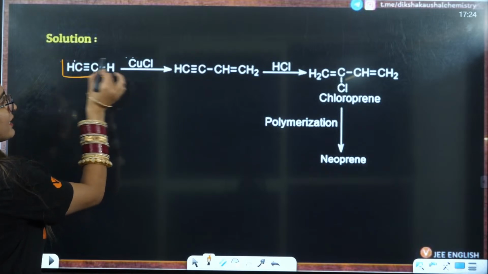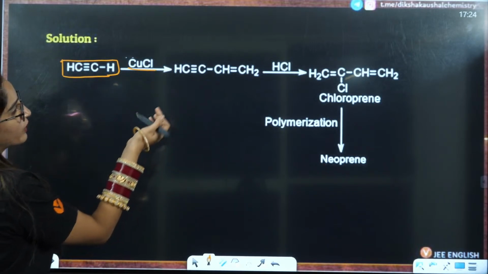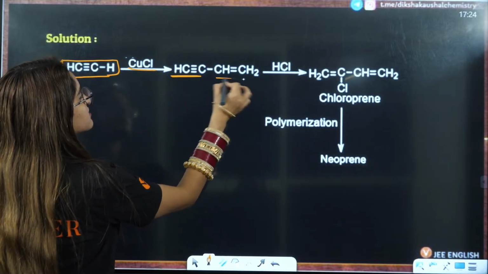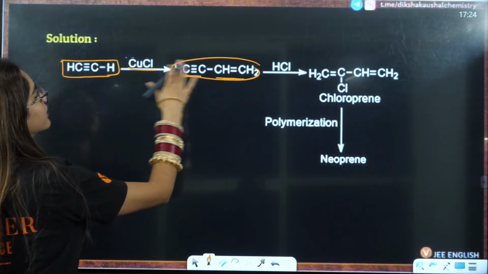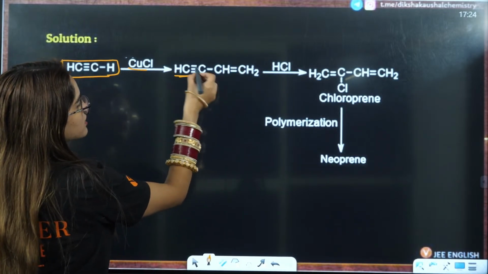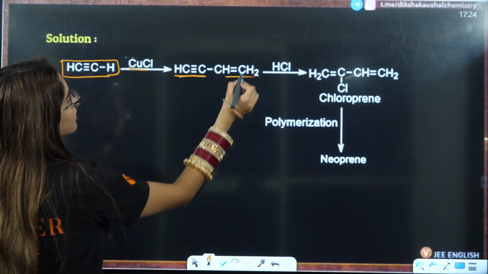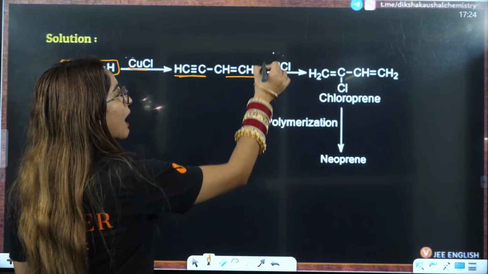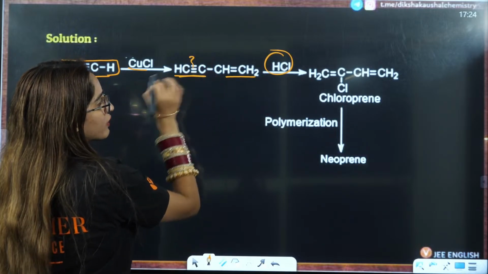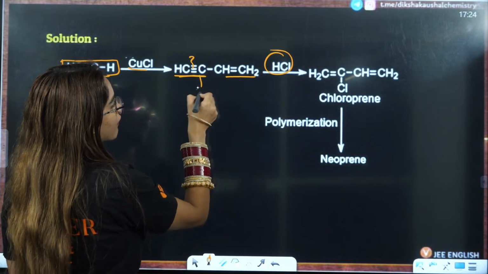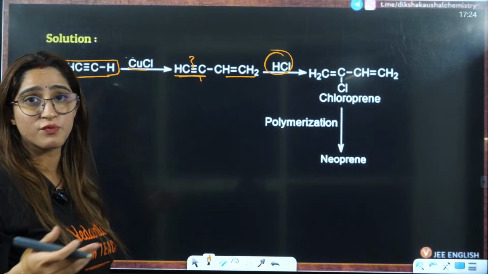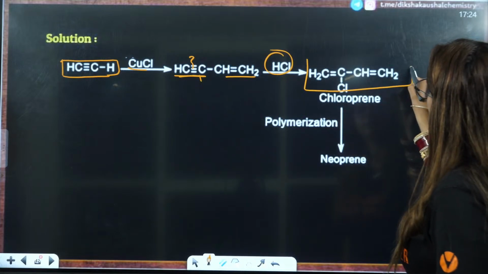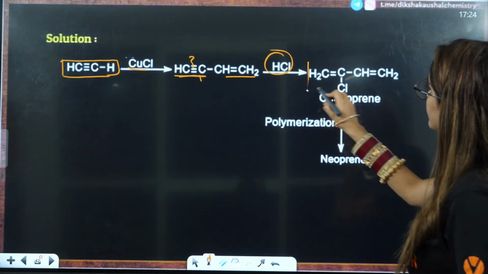You have ethyne here. With CuCl2, we know that it will get doubled here. So you will have HC≡C and HC≡C, that means this will get doubled, and the product will be CH≡C–CH=CH2. That will be formed here. After that, you add HCl here. One pi bond will break, and you will have the attachment of Cl on the position which has fewer hydrogens. So now this is nothing but chloroprene.